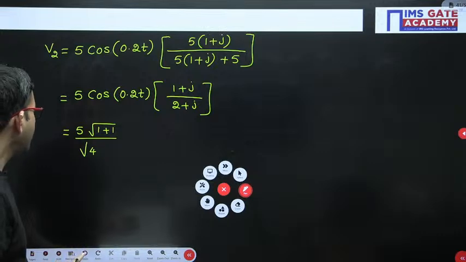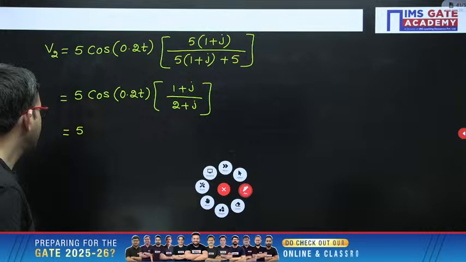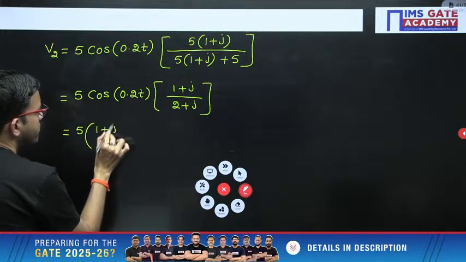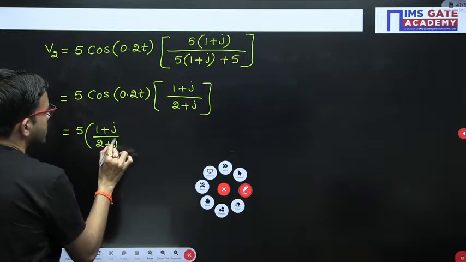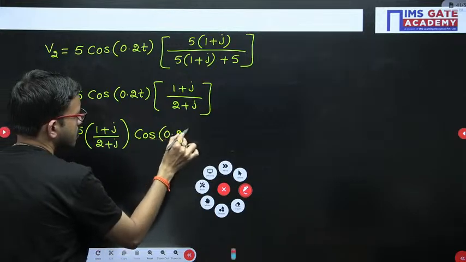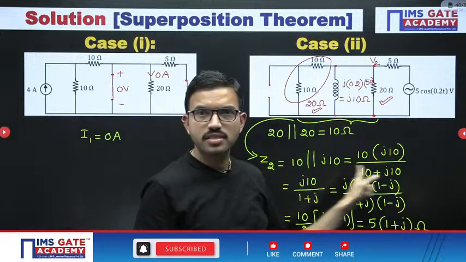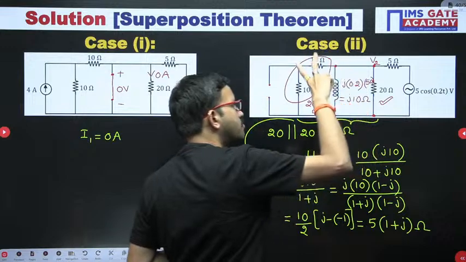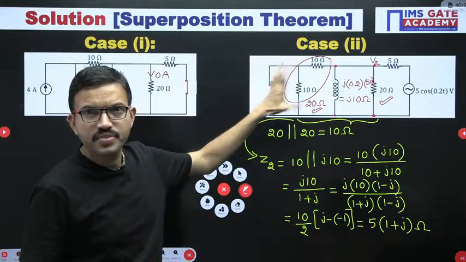For the timing I will keep as it is. After that, next step I will write. 5 into (1 plus j) divided by (2 plus j) into cos 0.2t. This is the voltage we are getting across this overall impedance, and that voltage is the same as across this 20 ohm. Correct?